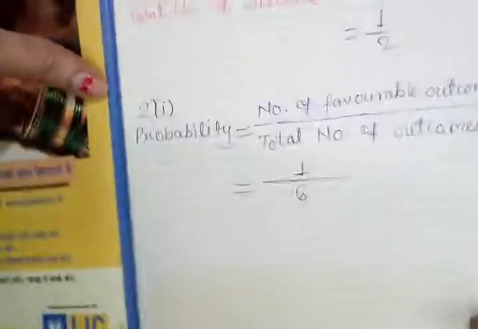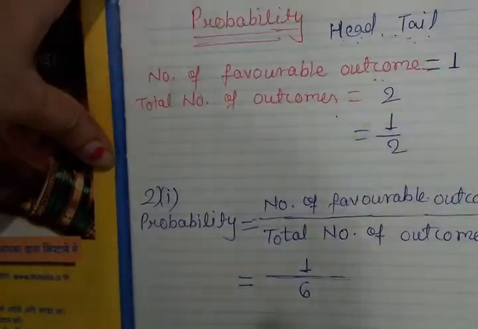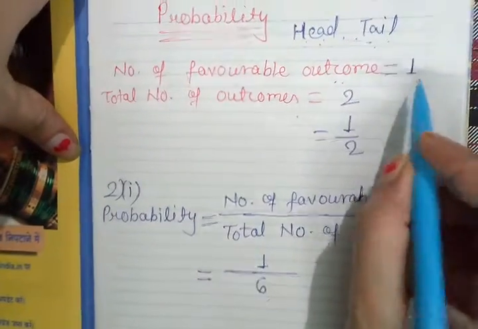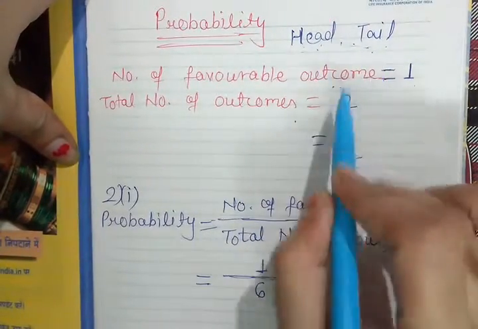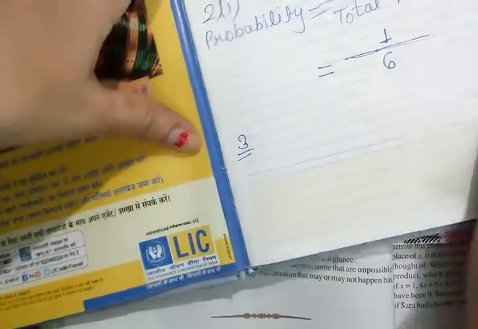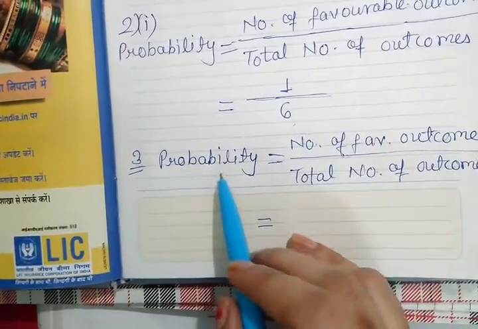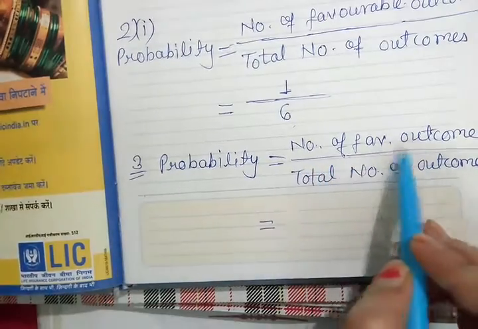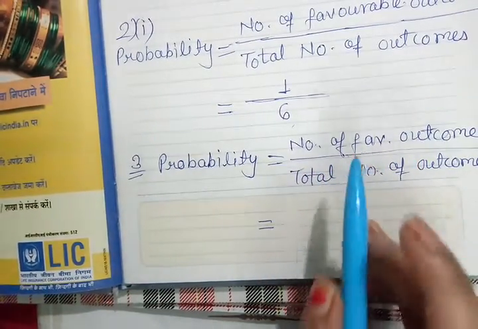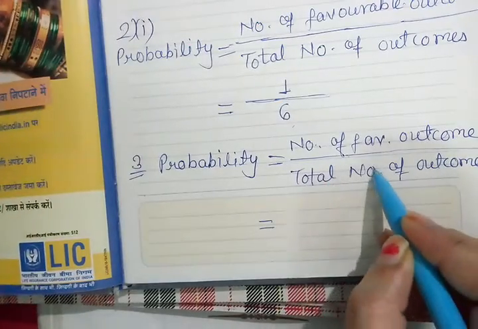Again, if we toss the coin, if we flip the coin, only one outcome will come, either head or tail. So what is the probability? Probability will be the number of favorable outcomes. Favorable means either head will come or tail will come, over the total number of outcomes.